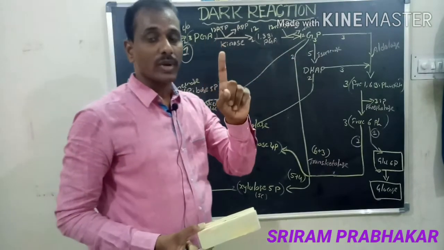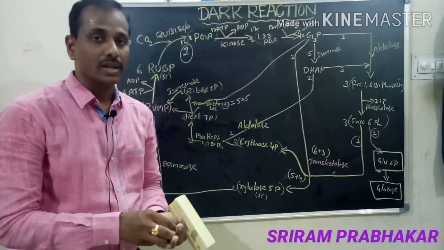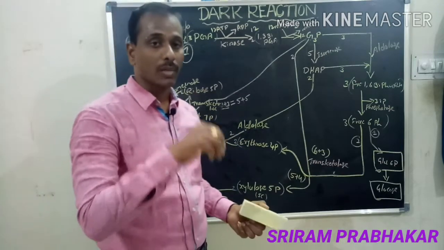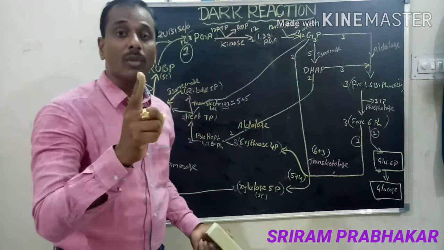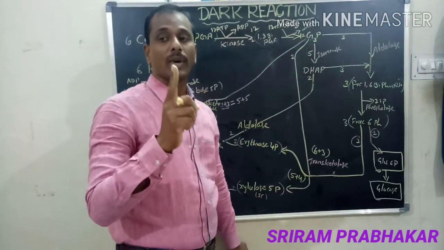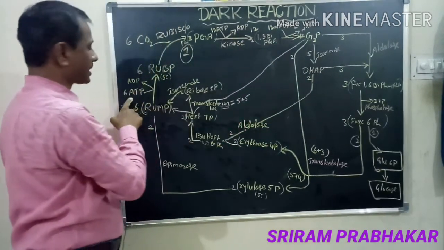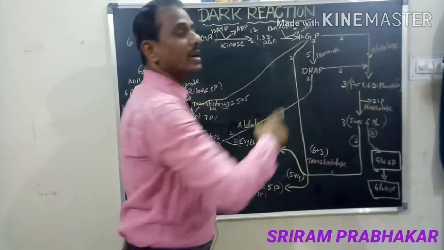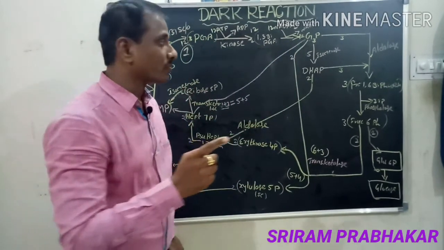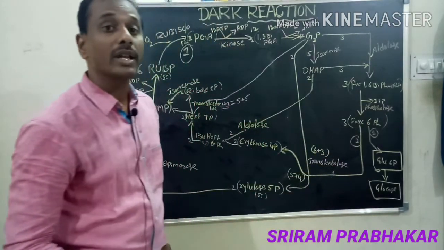In the light reaction, we concluded that one carbon dioxide is converted into one glucose molecule. There is the essential requirement of 18 molecules of ATP, 12 molecules of NADPH2. That means 12 plus 6, 18 molecules of ATP, 12 molecules of NADPH2. And here it can release 17 molecules of inorganic phosphate.